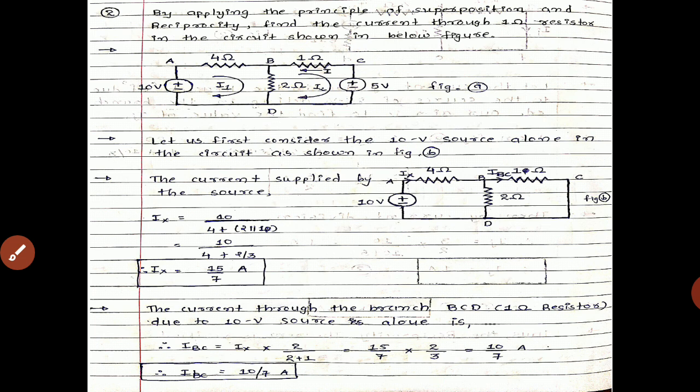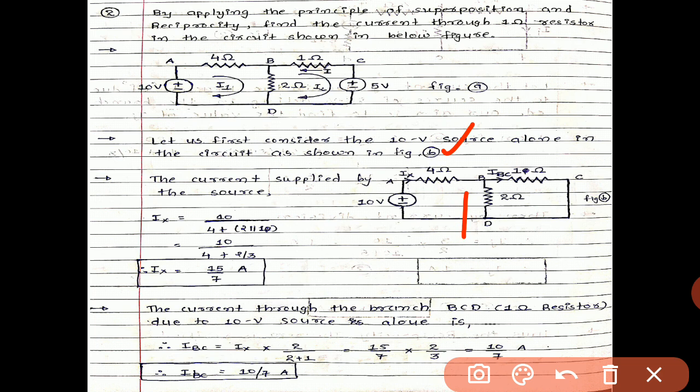So current Ix will flow when the 10 volt source is considered, that is V upon R, 10 divided by 4 plus 2 parallel 10, because both are in parallel from this point. So 4 plus 2 parallel 10. So Ix will be 10 divided by 4 plus 2 divided by 3. So by using a calculator we get Ix equals 15 divided by 7 ampere.